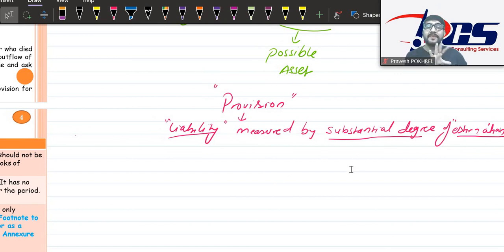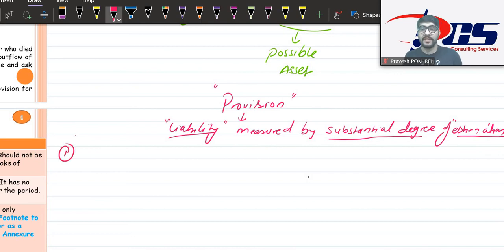If it cannot be measured substantially, it will become contingent liability. That is another definition of contingent liability. So I am putting three different conditions which should be fulfilled in order to be a provision. If all these three conditions are fulfilled, it will be a provision. If not, it will not be a provision.